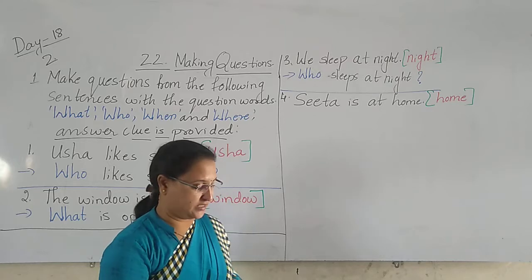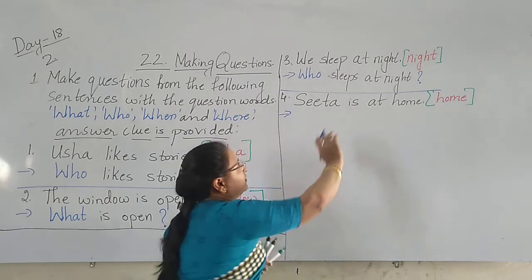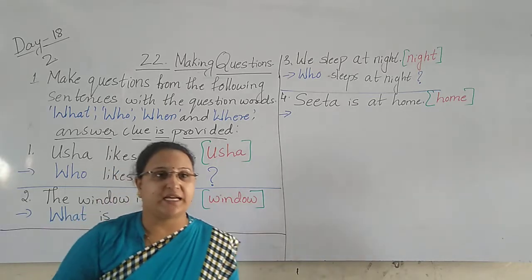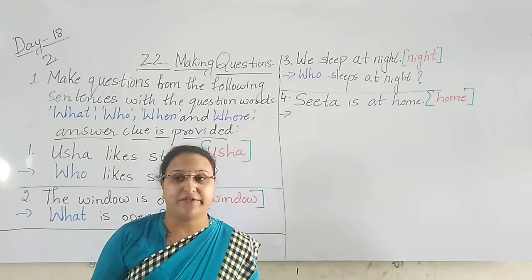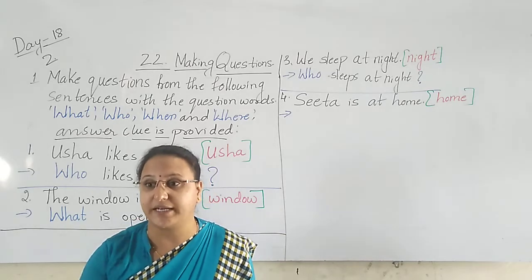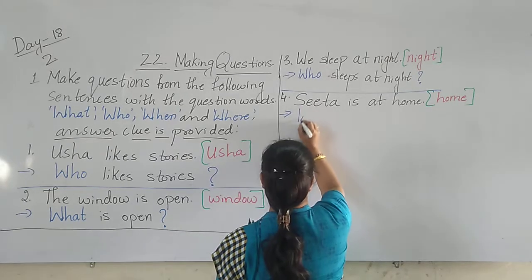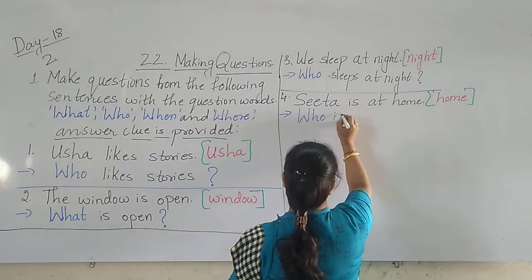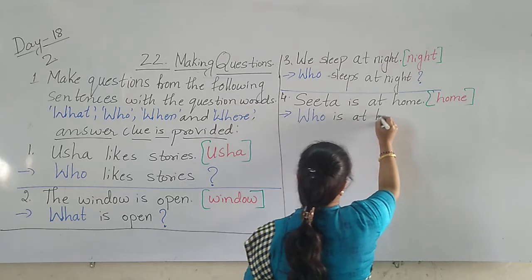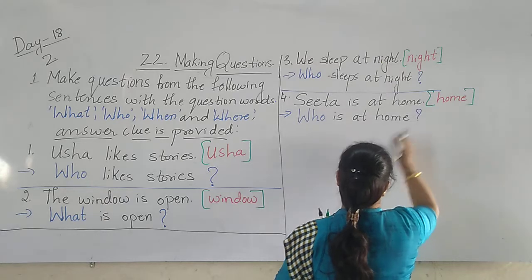Home. Yes. So here the answer is Sita is at home. Sita is a girl. Somebody is there in home. When we want to ask who is at home? That is who. Who is at home? Question mark.